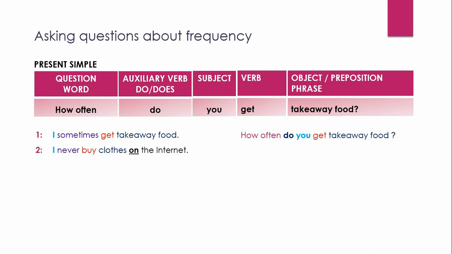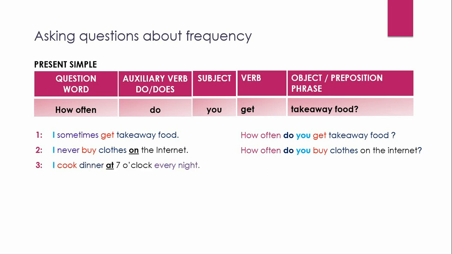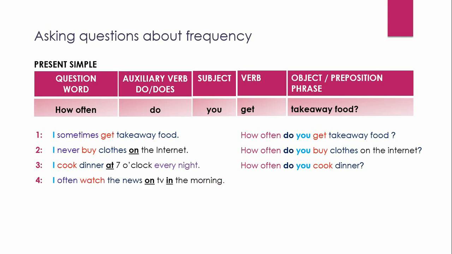Number 2, I never buy clothes on the internet. How often do you buy clothes on the internet? Number 3, I cook dinner at 7 o'clock every night. How often do you cook dinner? Number 4, I often watch the news on TV in the morning. How often do you watch the news on TV?